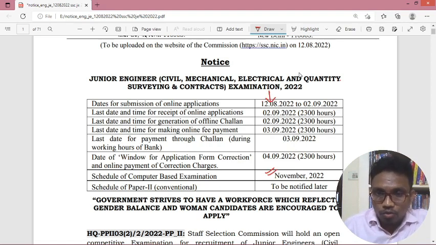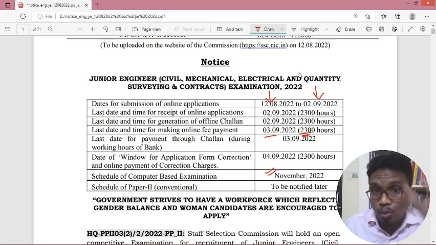12/8/2022 is the start date of the application, and 2/9/2022 is the last date of the application. But they specifically mentioned the time also. Before 11 p.m. we have to complete the application form filling process. And coming to fee payment, the last date to pay the fee is 3/9/2022 before 11 p.m.